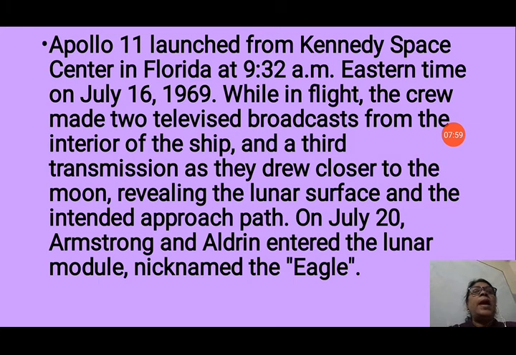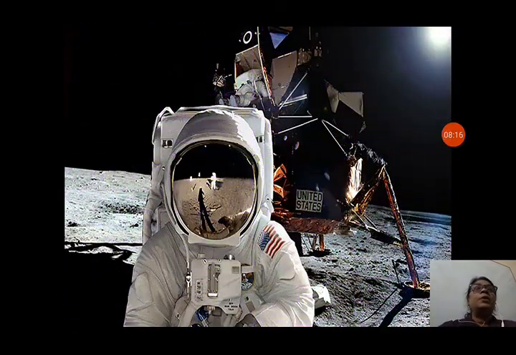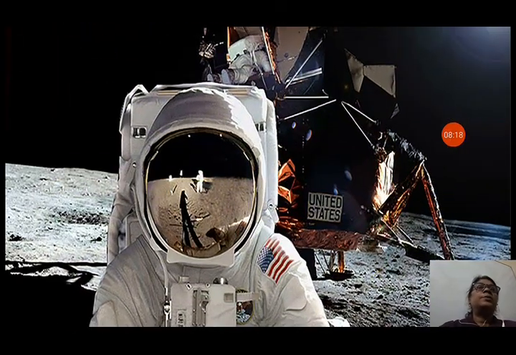And on July 20, Armstrong and Edwin entered the lunar module nicknamed the Eagle. So, they entered the lunar module named Eagle on July 20, 1969. You can see in this spacecraft, the lunar module, United States is written also, because it was from the United States only.